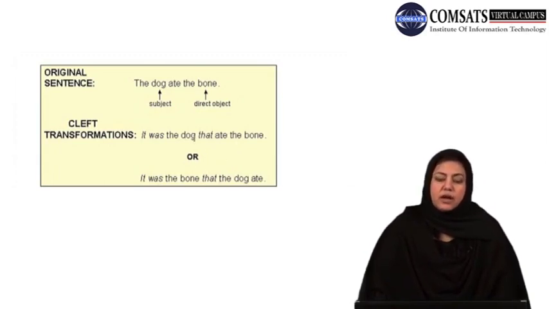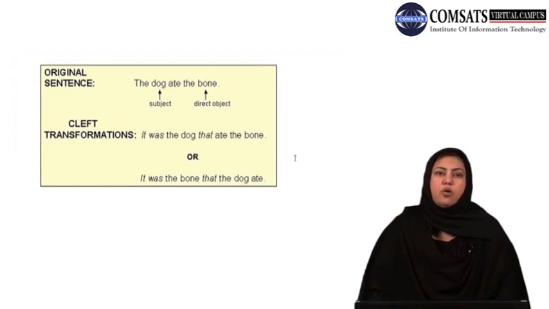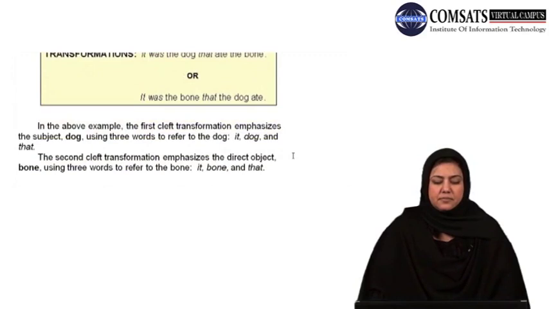In the first one, you have emphasis on dog, that is the subject. But as a writer, if you want to emphasize bone, then you can have a cleft transformation that emphasizes the object by using this structure. I hope it is clear to you, and this is a very, very simple method of transforming sentences. And the beauty of it is that it can be applied to almost all types of sentences.